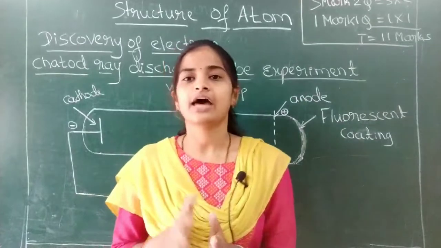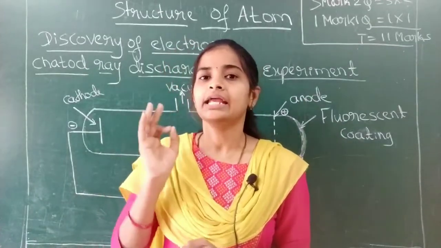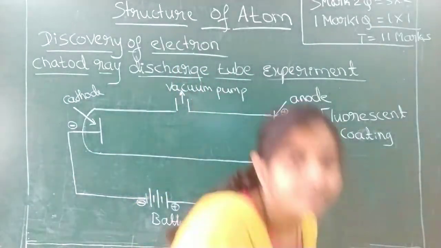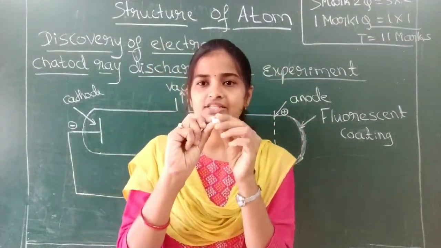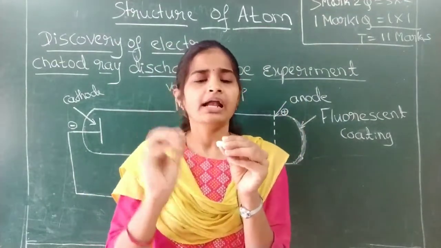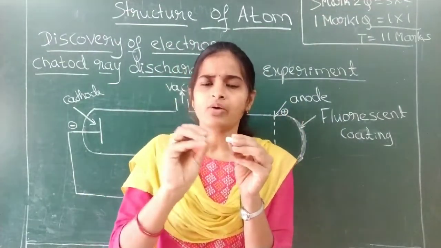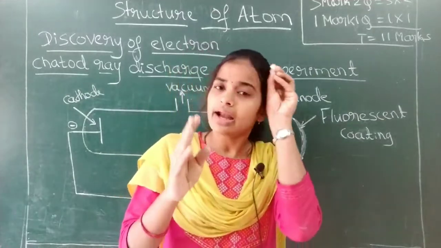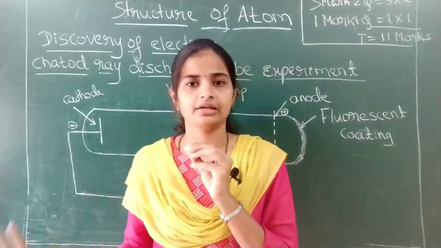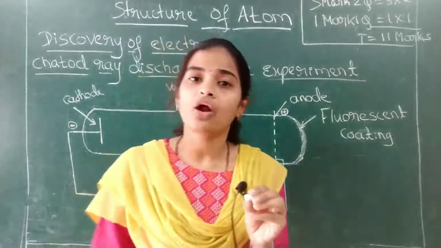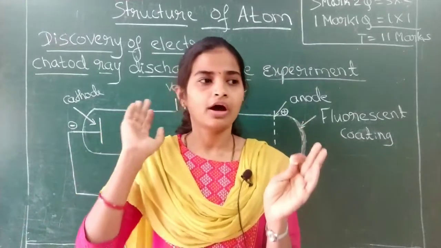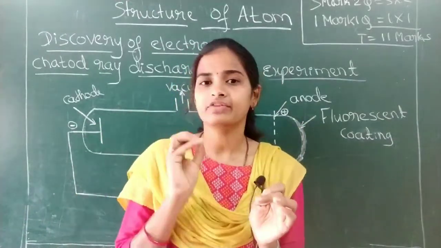Greek philosophers believed that the atom is an indivisible particle of matter. For example, this is a chalk piece. When you start cutting it into small pieces, ultimately you will get a fine powder. If you start cutting that also, at the end you will end with the atom, which cannot be cut further. They believed that the atom is the ultimate, uncuttable, indivisible particle of matter.